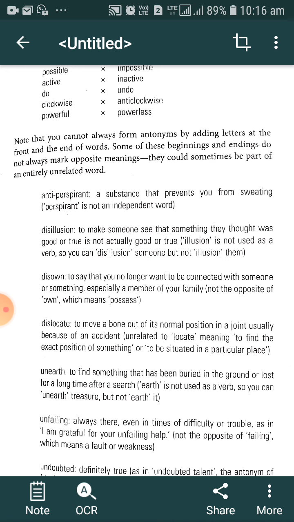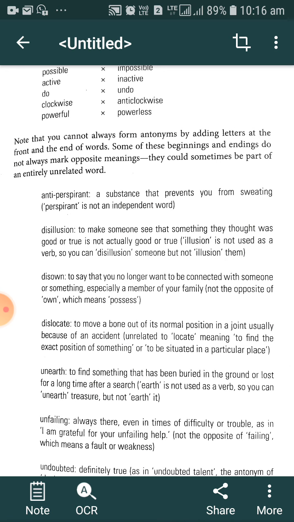If we think that antiperspirant is the word, and you are asked to give the opposite of antiperspirant, easily you will write perspirant, but there is no independent word perspirant in the dictionary. That's why it doesn't mean that if there is anti and we just remove anti, the word becomes the opposite of that particular word.